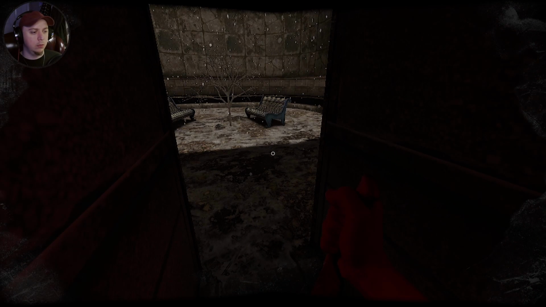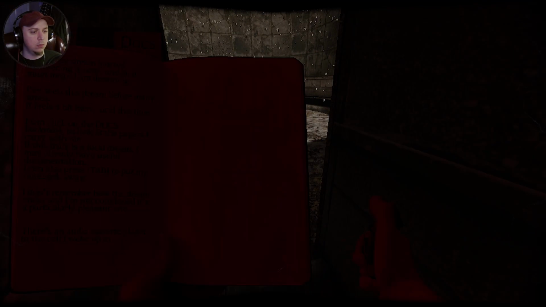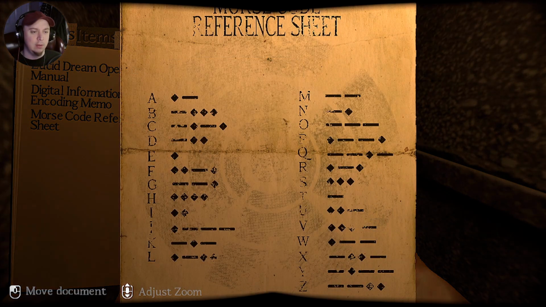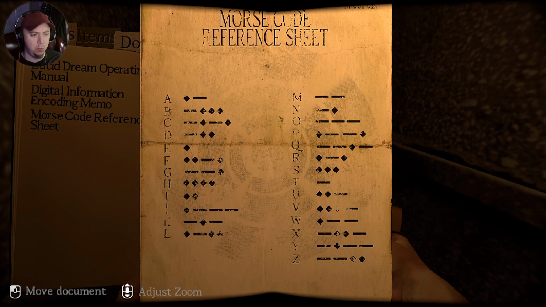Let me... There we go. That's what I was trying to do. Okay. I'm not sure how this is going to help me. I assume it's just a guess that maybe the tape we need will play Morse code and that will tell us the combination.